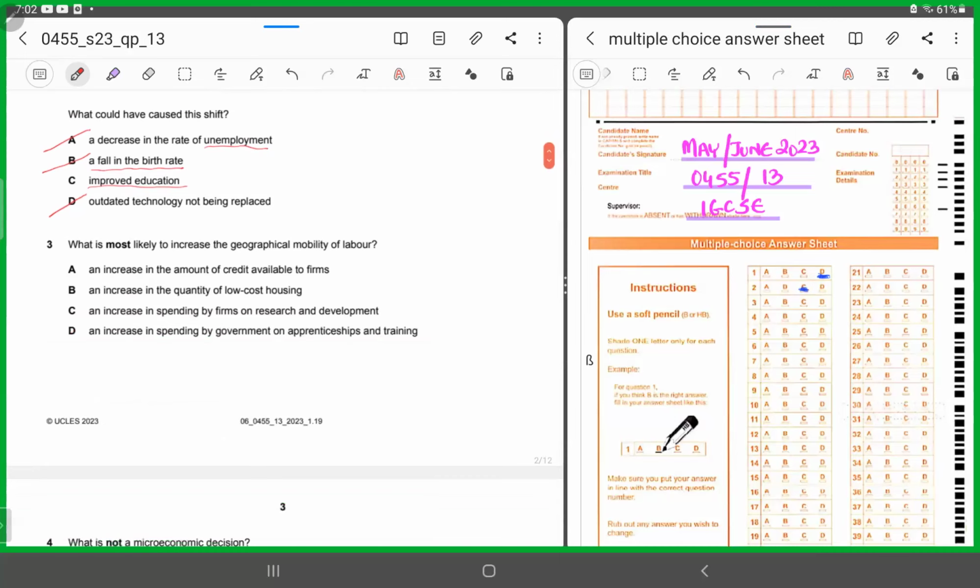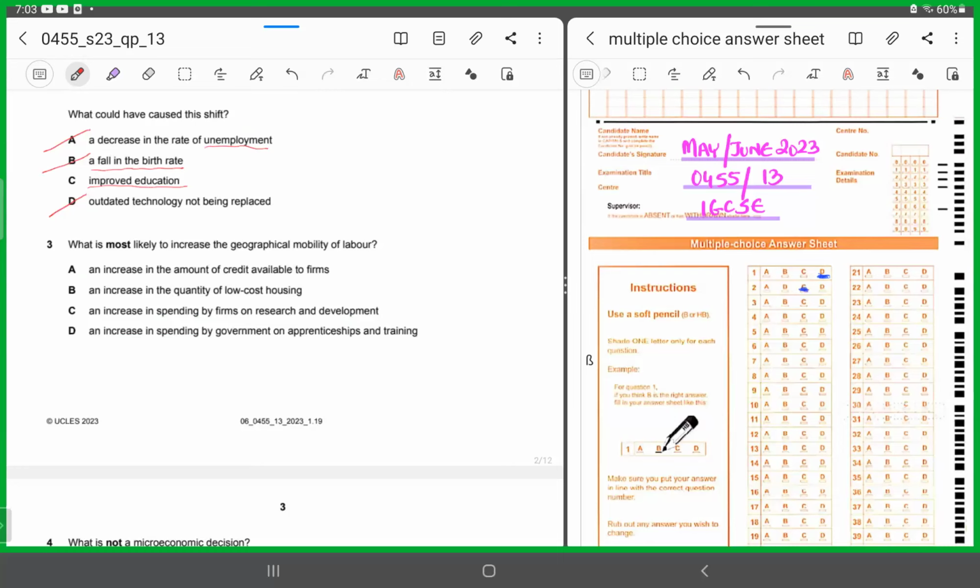Number 3 says what is most likely to increase the geographical mobility of labor. Now, what are you doing? You are actually improving upon the mobility of labor. You are making the labor able to go for vacancies, to apply for jobs in far-flung areas, right? So which of the factors would contribute towards increasing the geographical mobility of labor?